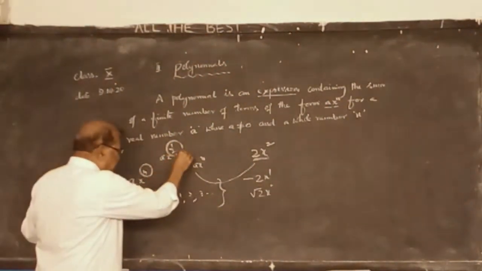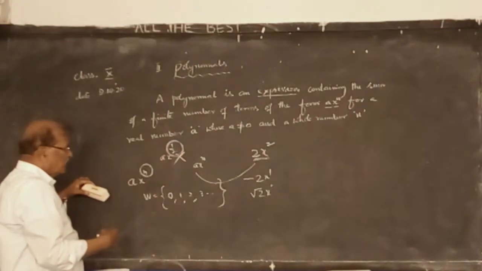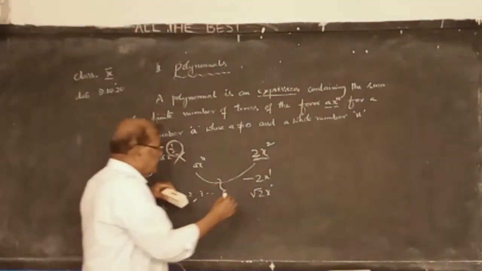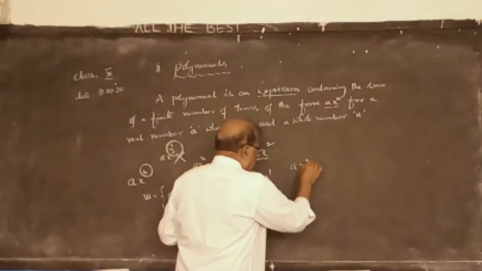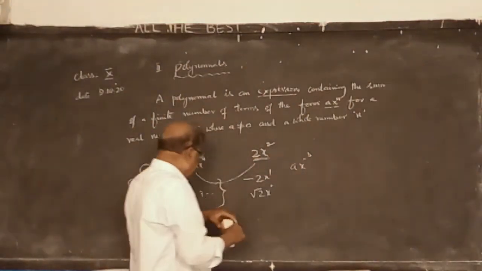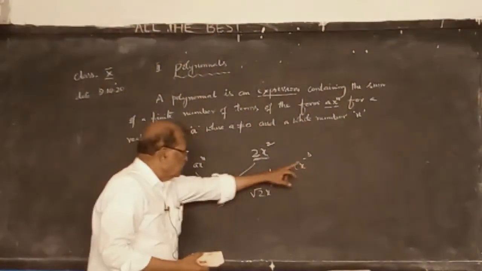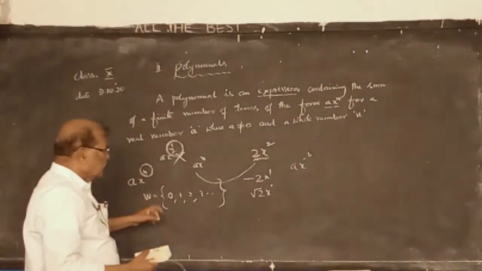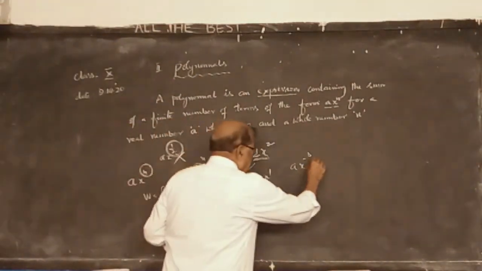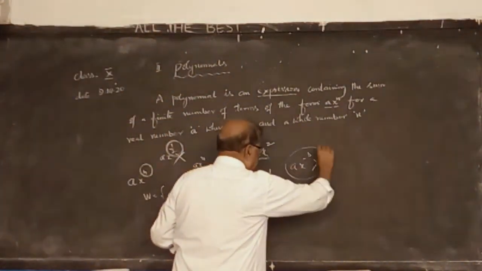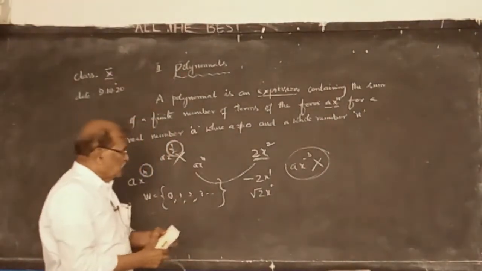So it doesn't come under polynomials. For example, if you take ax to the power of minus 3, minus 3 does not belong to the set of whole numbers. So it does not yet come under polynomial. You can't call them polynomials. So this is more important.